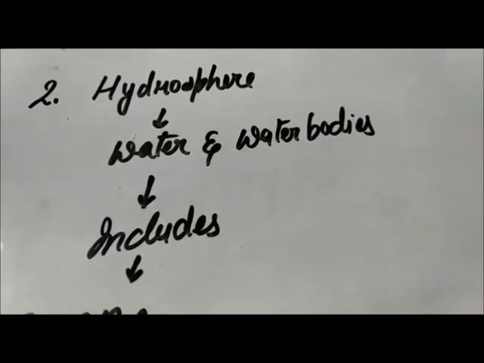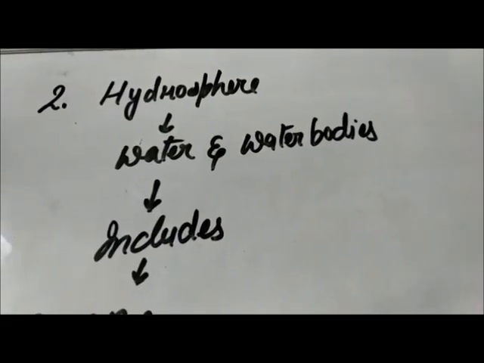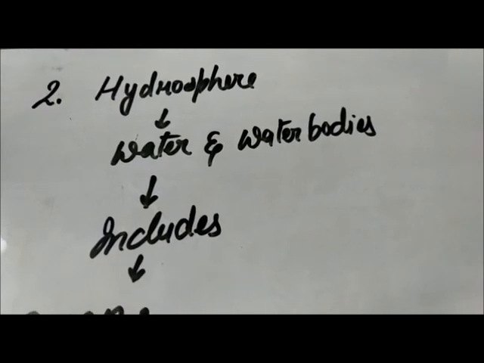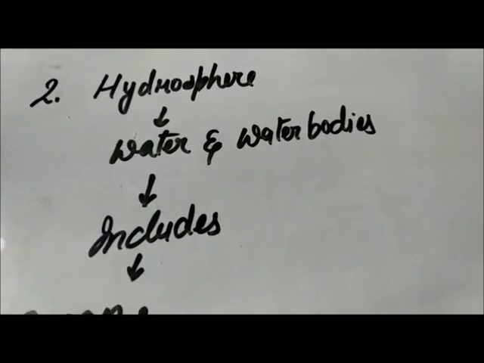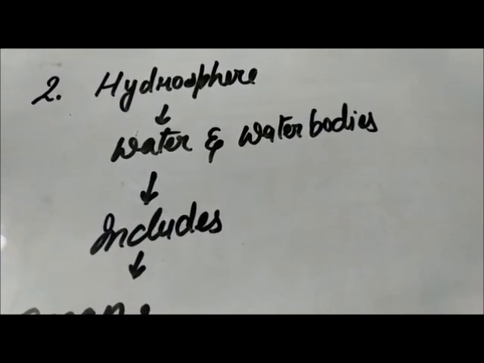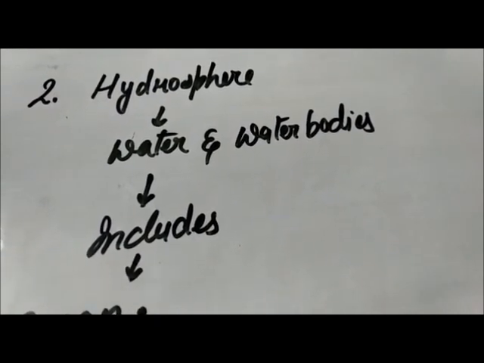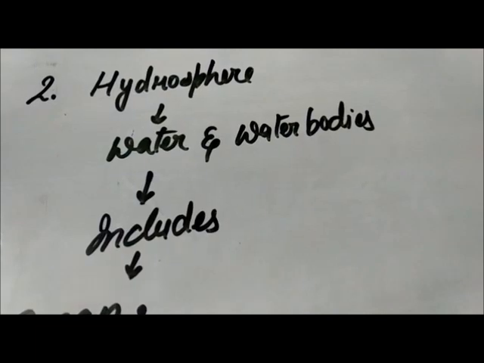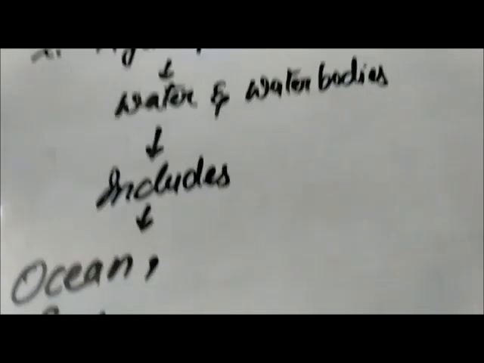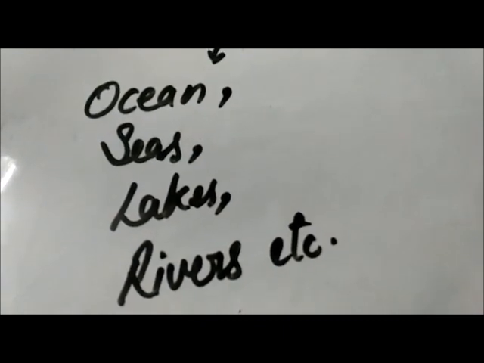Second division is hydrosphere. Hydrosphere includes all the water bodies, or we can say water, present on the earth's surface. In this sphere we will study the water and water bodies present on the earth. It includes oceans, seas, lakes, rivers, etc.